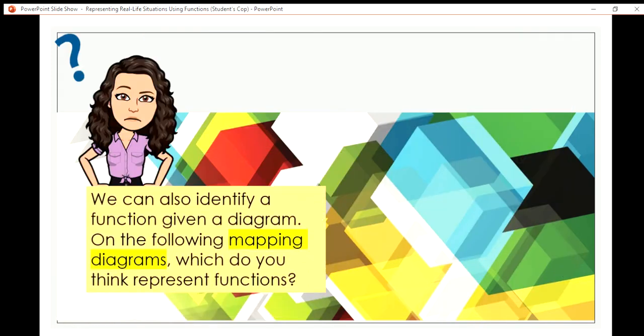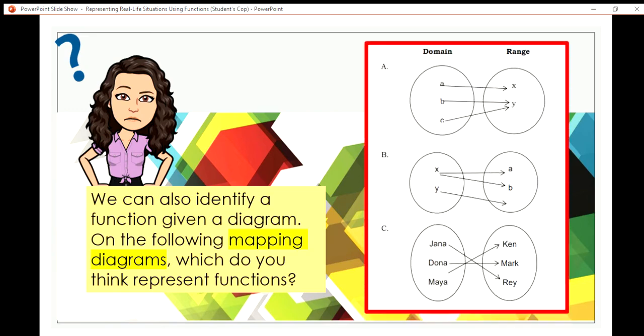Now, we can also identify a function given a diagram, like the following mapping diagrams. Which do you think represent functions? If you have recalled, these are examples of mapping diagrams. We have the first element, the domain, and the second element, the range. Notice in A, each element in the domain is being paired with the range: A with X, B with Y, C with Y. Nagabalik-balik sa domain? Wala. So, this is a function.